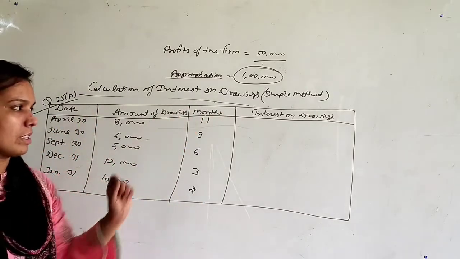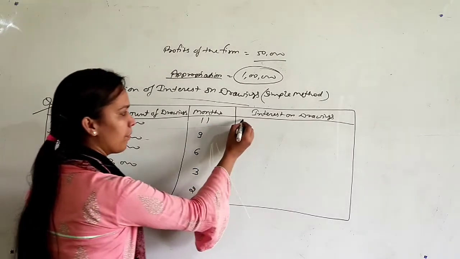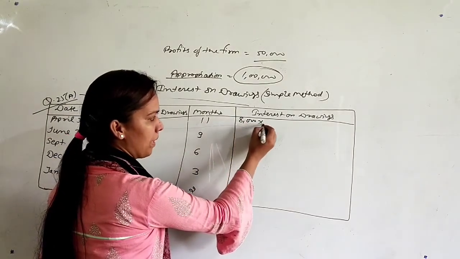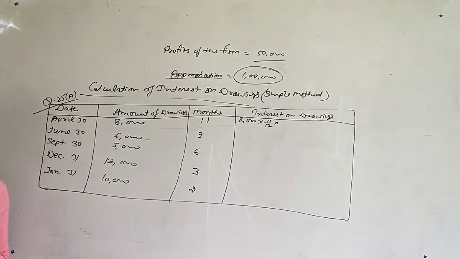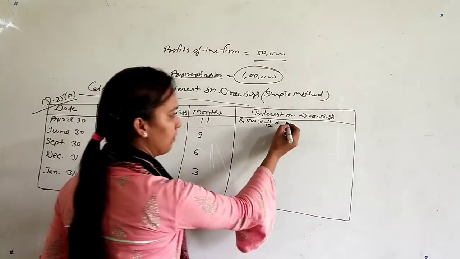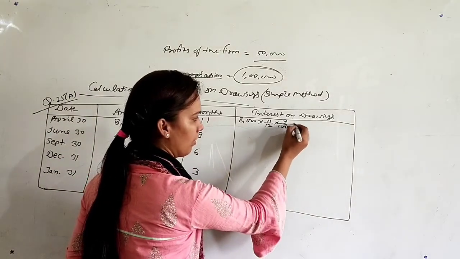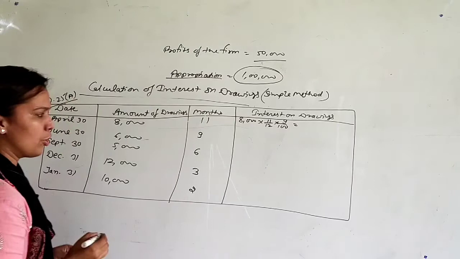Okay, now find interest on drawing. It will be 8,000 rupees multiplied by 11 months, so 11 upon 12 multiplied by, what is the rate of interest? It is 9% per annum, so 9 upon 100. This will be the first calculation.